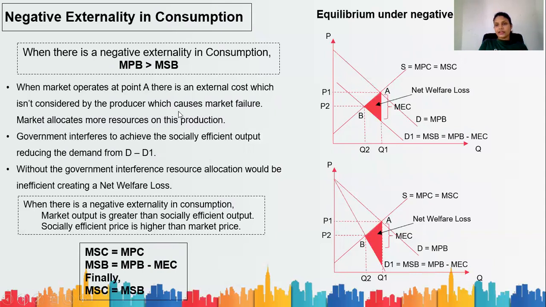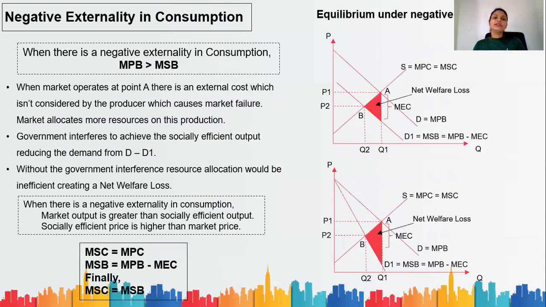Okay, see this diagram. We'll look at the diagram, and while I'm reading this, you try to understand. When there is a negative externality in consumption, marginal private benefit is greater than marginal social benefit. That is what I just explained. I am satisfied, but for the society, I'm making a cost. That means the marginal social benefit is less than the marginal private benefit.